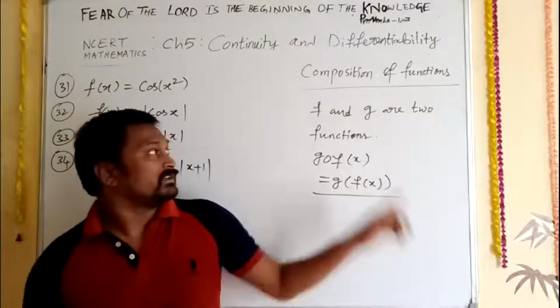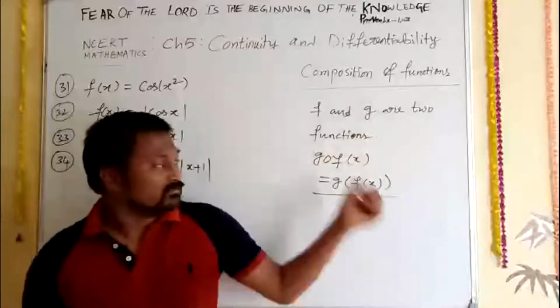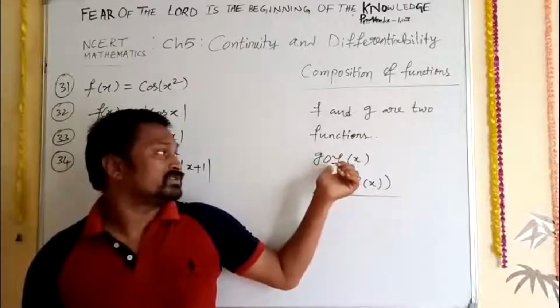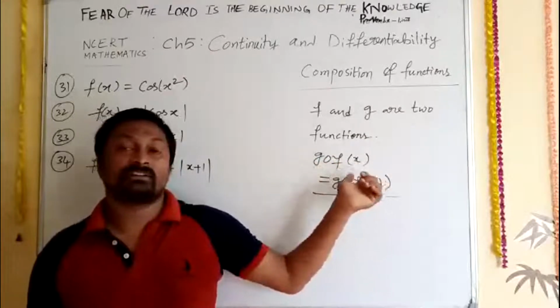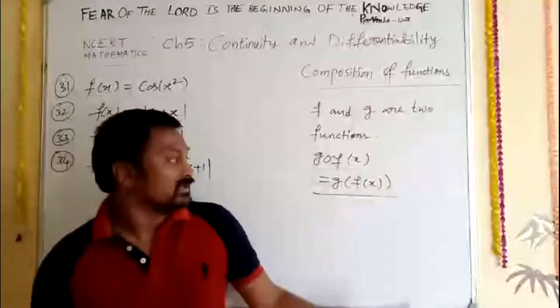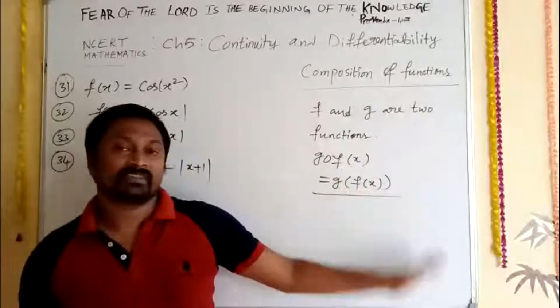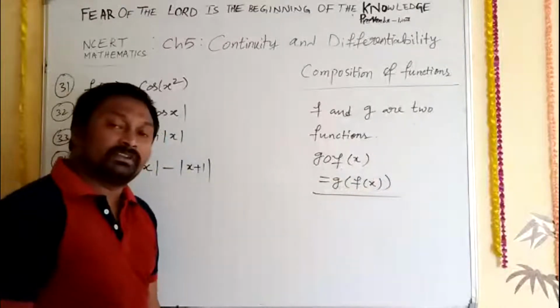Now here f and g are two functions. So g circle f is nothing but g composition of f. Both are combined. We can write that as g of f of x. Clear now? Now for this, I will explain some problems so that you can understand.